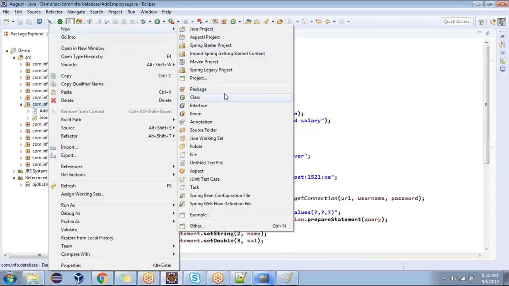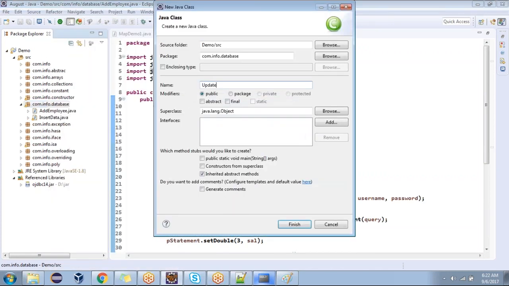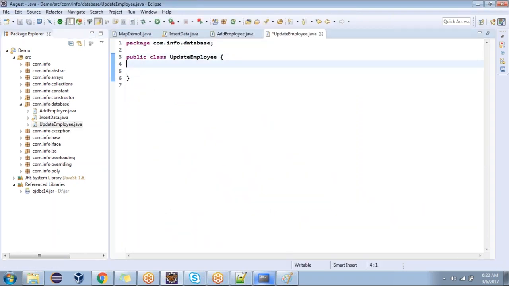Now I'm going for update. Update employee. Tell me the common method. public void updateRecord.